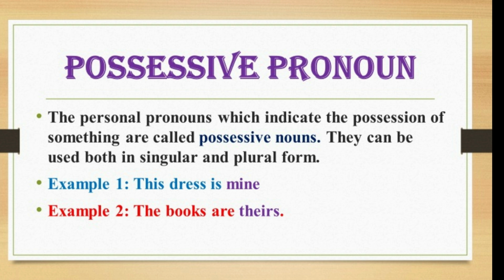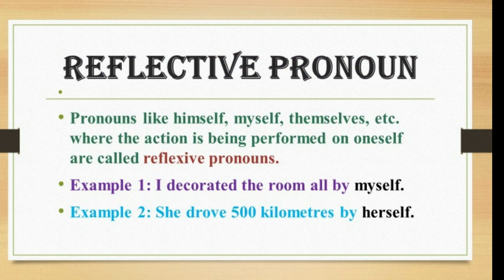Now the next is reflexive pronoun. Pronouns like himself, myself, themselves, etc., where the action is being performed on oneself are called reflexive pronouns. For example, I decorated the room all by myself. She drove 500 kilometers by herself. In these examples, myself and herself are reflexive pronouns.